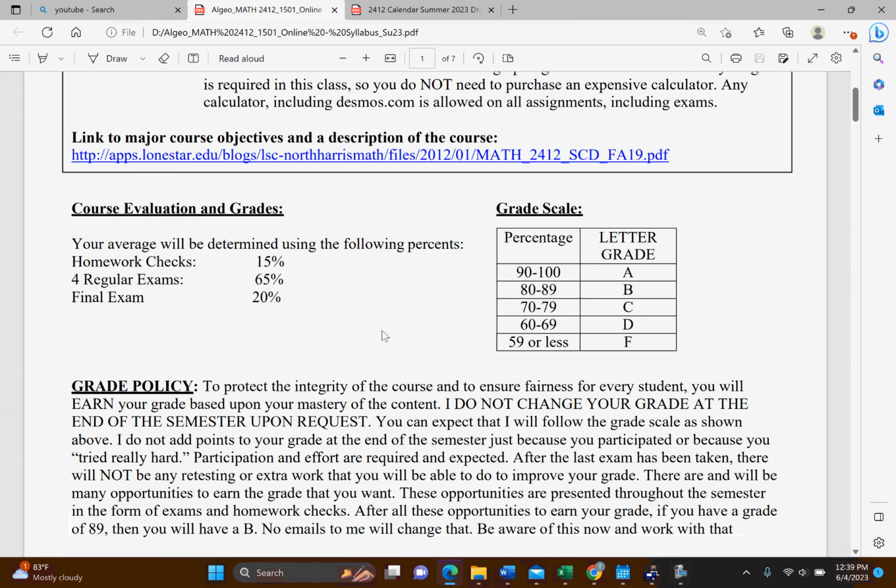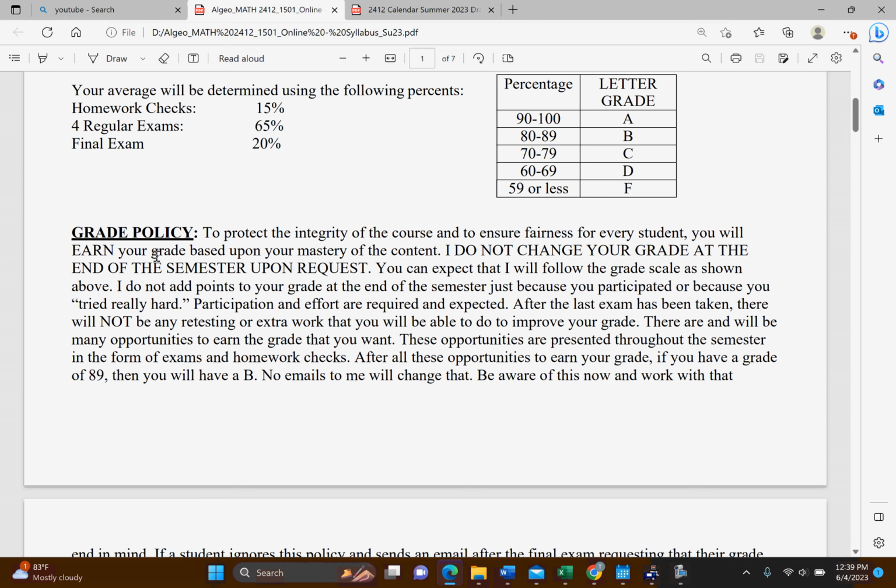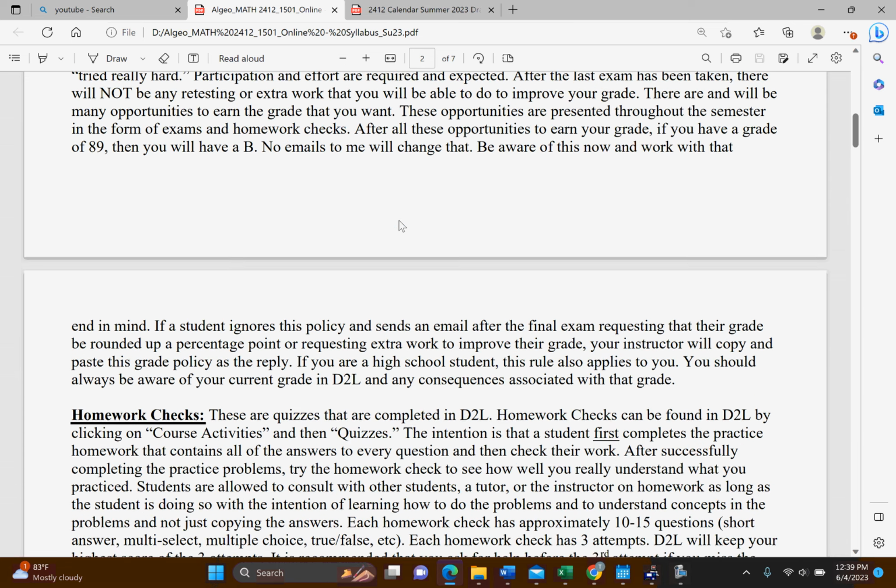Let's see, grades. The way this is going to work is you'll have homework checks, which are going to be 15% of your overall grade. Then we have four regular exams, which are 65%. And then we have a final exam, which is 20%. And here's the grade breakdown. I'm not going to read this to you, but you might want to read the grade policy to make sure you understand what the expectations are.